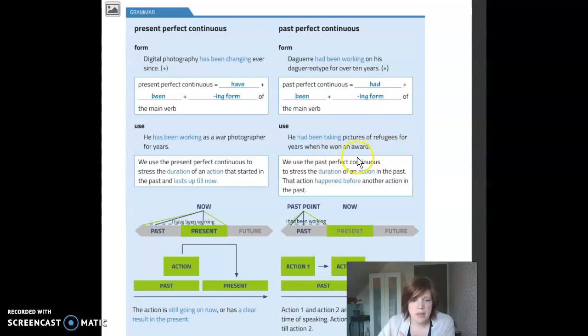Now, him taking the pictures. Okay, you know that is the action that happens first. So you know that you will have to use either the past perfect simple or the past perfect continuous. Why do we choose the past perfect continuous here? Because we also focus on the duration of that action. He had been taking pictures for years. You have a clear indication of the duration of the action, namely 4 years. Okay? And because that is the case, we need to use the past perfect continuous here and not the past perfect simple.